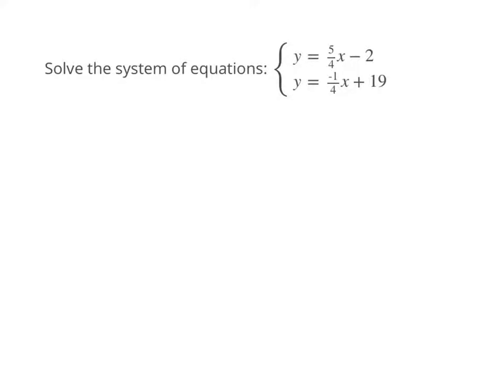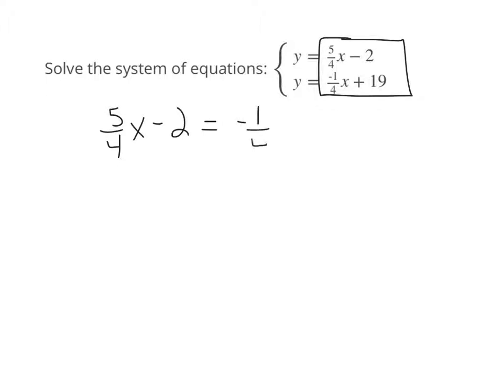To solve this system of equations, it's probably easiest to do so algebraically. So I'm going to set the two right-hand sides of the equations equal to one another. So 5/4 x minus 2 is equal to negative 1/4 x plus 19.